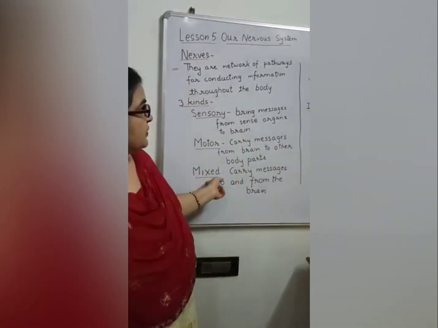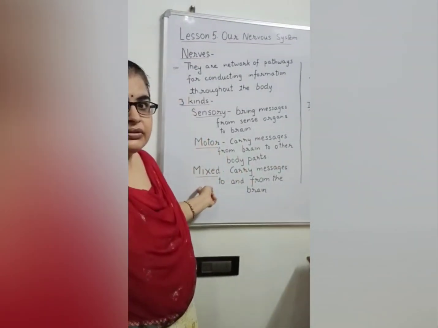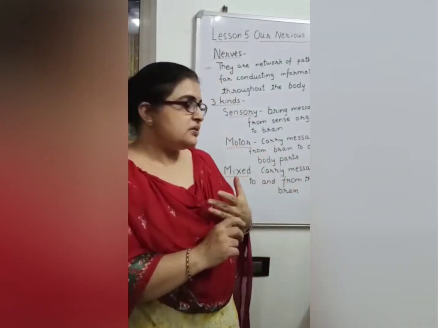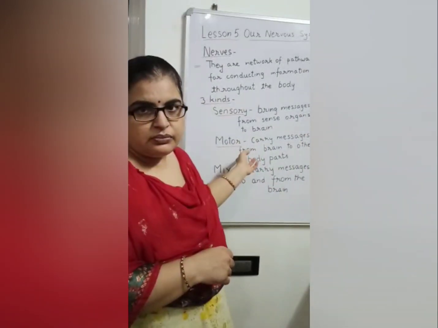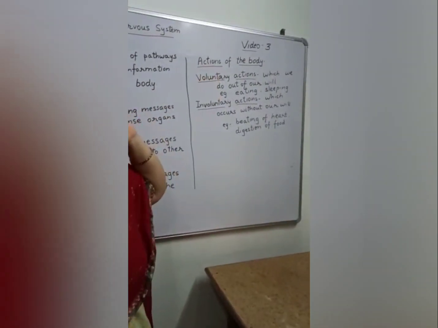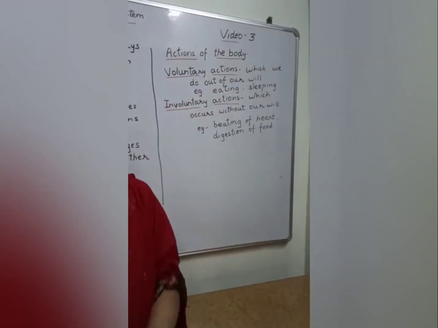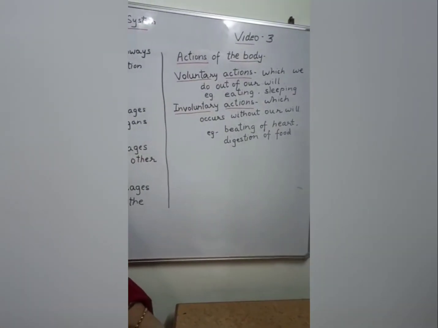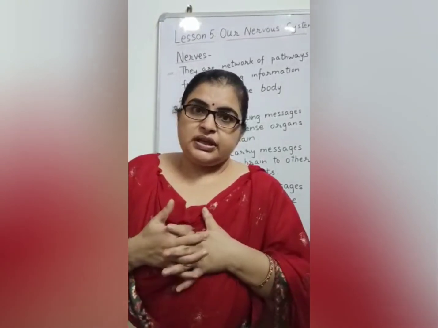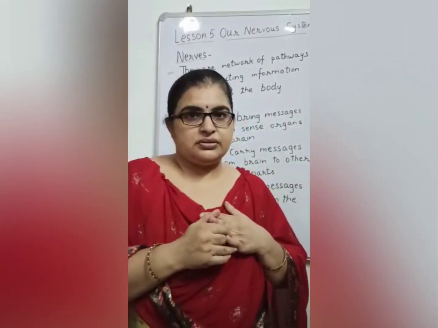Then the third type of nerves is mixed nerves, which do the work of both sensory nerves and motor nerves. The next topic in this chapter is the actions of the body. Most of the time we are doing some work.